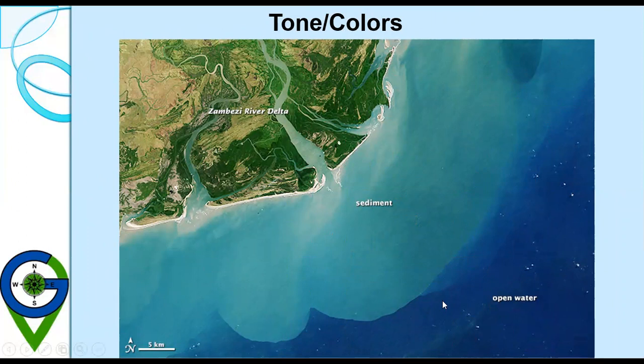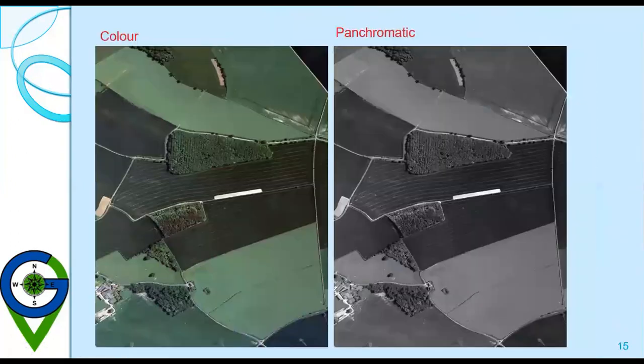Here you can also see the color, where this is the Zambezi River Delta. When the river meets the sea, it carries sediments with it. Where the sediments are in the ocean, the tone is lighter, whereas the open water has the dark tone or dark blue shade. This is an example of a color image and a panchromatic image. This is the true color image and this is the panchromatic image.